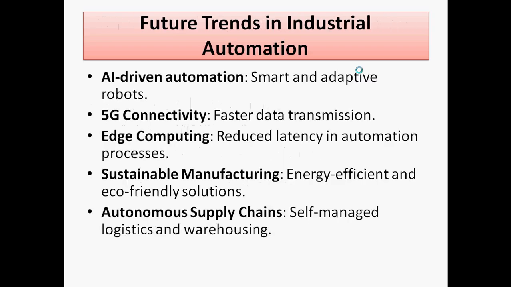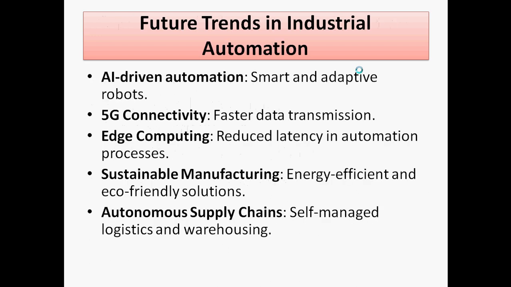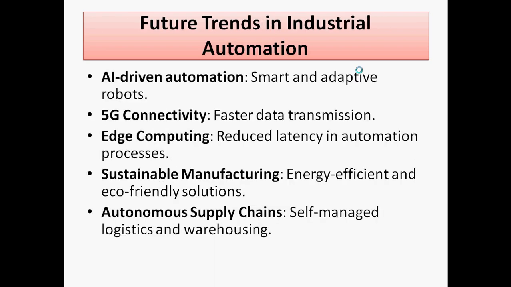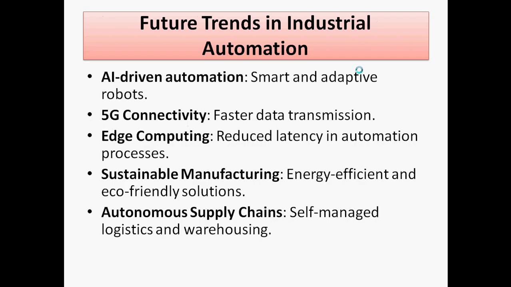Nowadays we encounter these challenges by using AI-driven automation, that is, smart and adaptive robot systems we can employ for conditioning the different sectors. Then next is 5G connectivity. Faster data transmission is possible with 5G connectivity, and then we can transmit data and take the decisions.